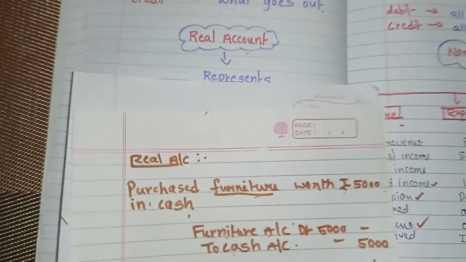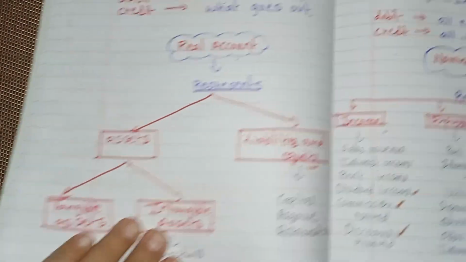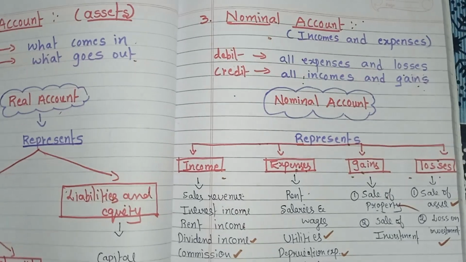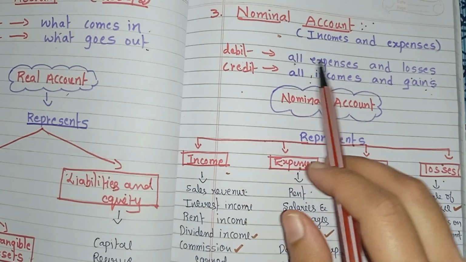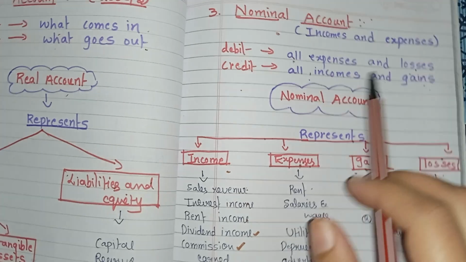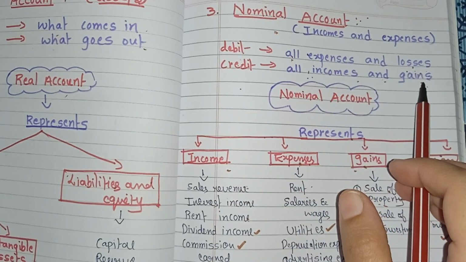Okay. Now we will move to the next account, that is nominal account. First we will see the rules. Nominal account: debit all expenses and losses and credit all incomes and gains.